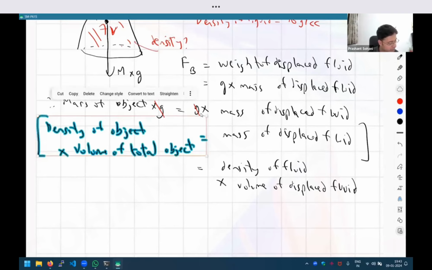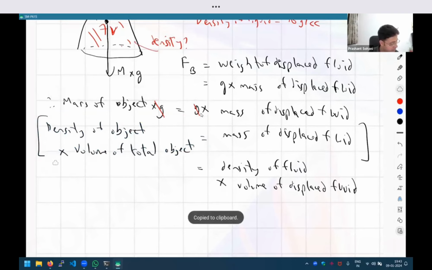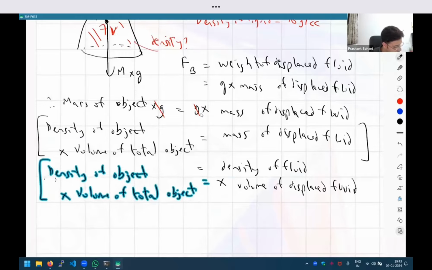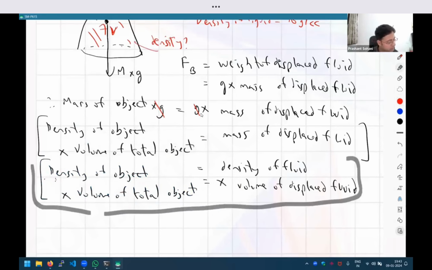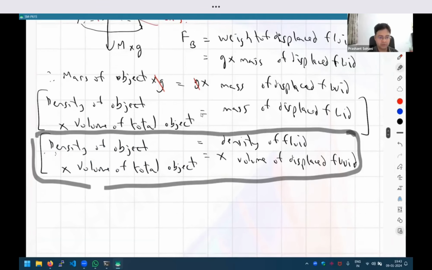Don't have to write it again. Okay. So again, keep this in mind that this kind of formula will be very useful to save your time. That next time you solve a question like this, you should directly apply this formula.